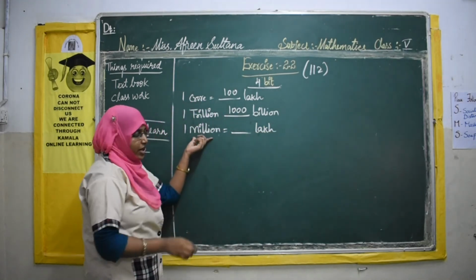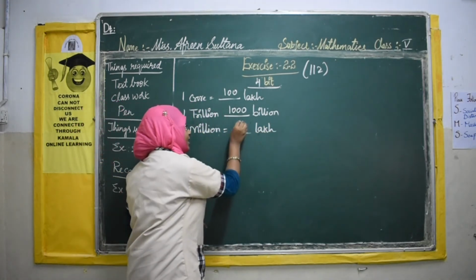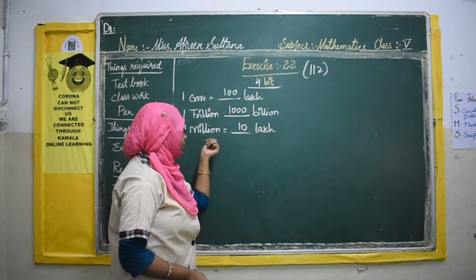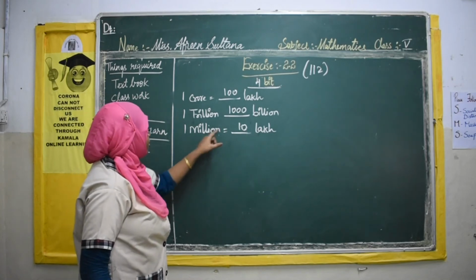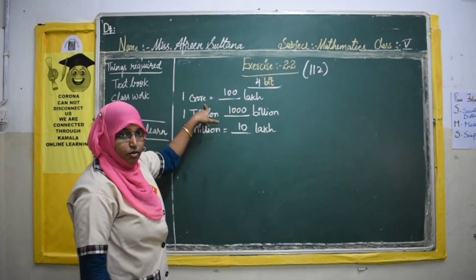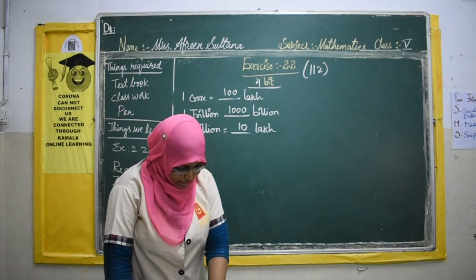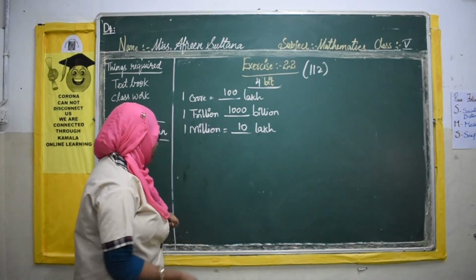We think million is the very biggest, but 10 lakhs only will help us to form 1 million. So 10 lakh is 1 million. Okay. Now 100 lakh is 1 crore, but 10 lakh will help us to form 1 million.